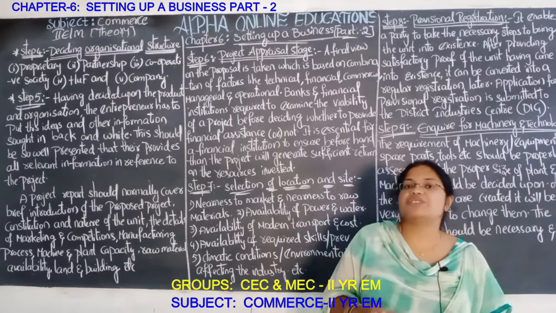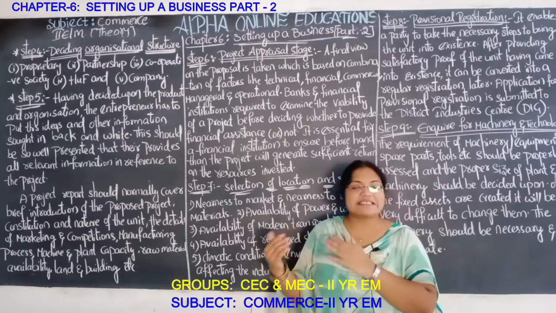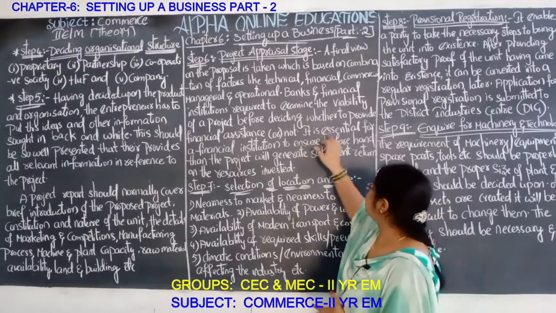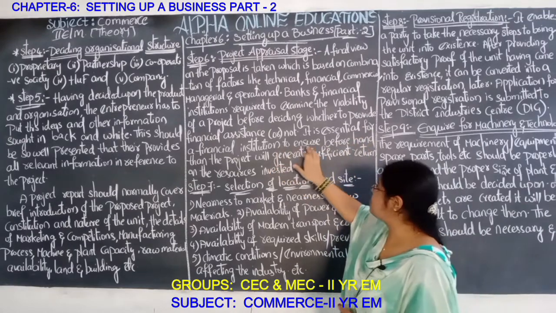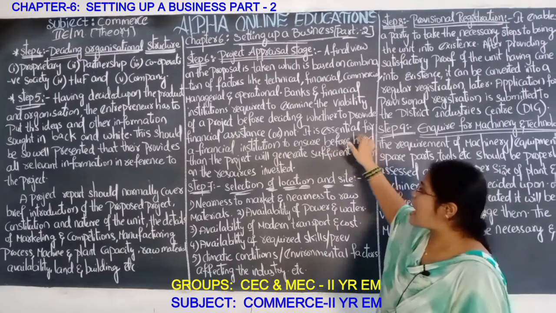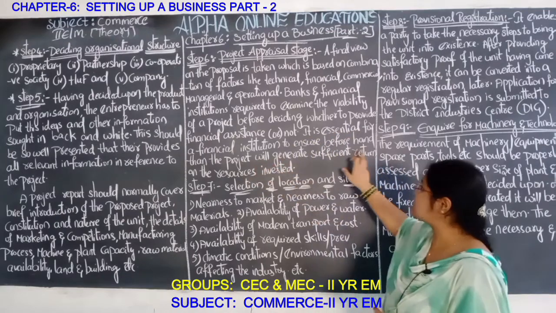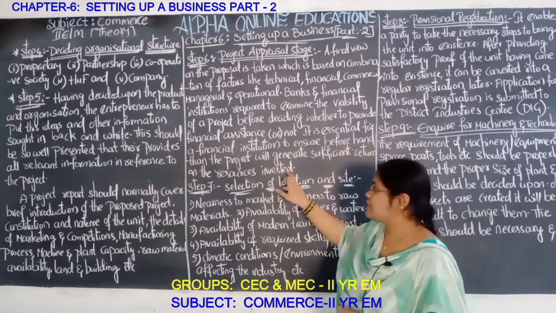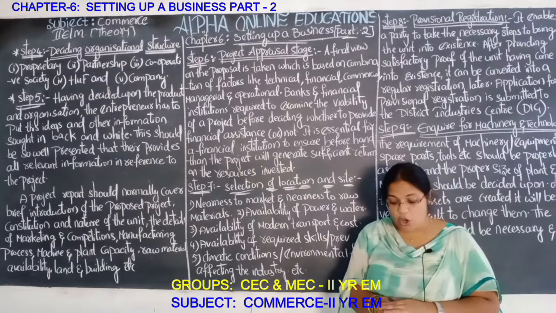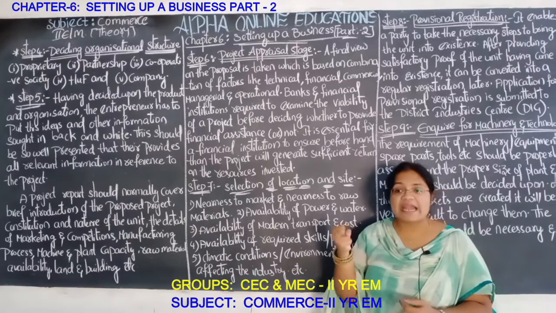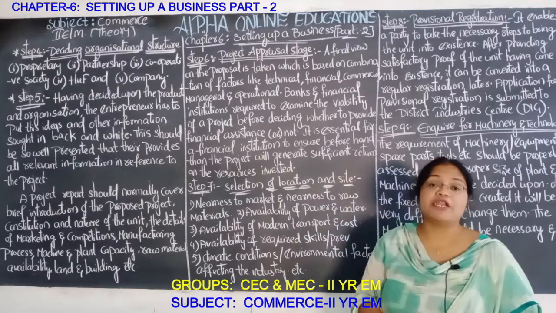If they are satisfied, then only the credit is sanctioned to him, otherwise it is cancelled. It is essential for a financial institution to ensure beforehand that the project will generate sufficient returns on the resources invested. So the bank should have such a guarantee before handing that credit to the entrepreneur.